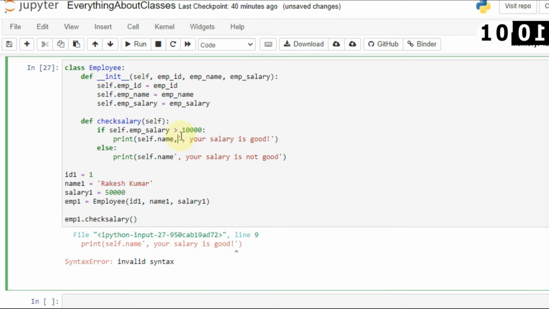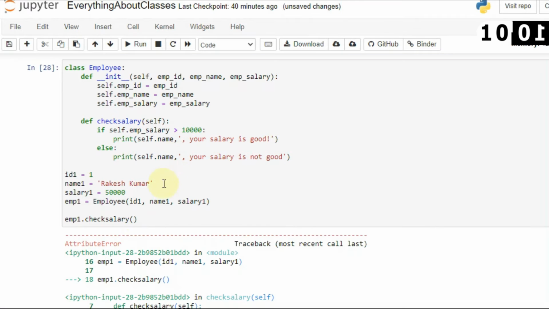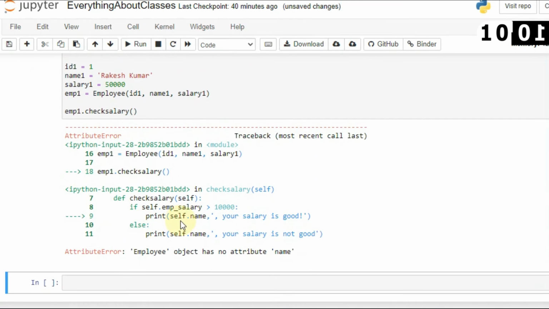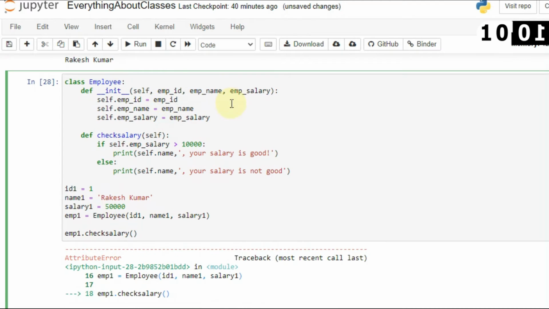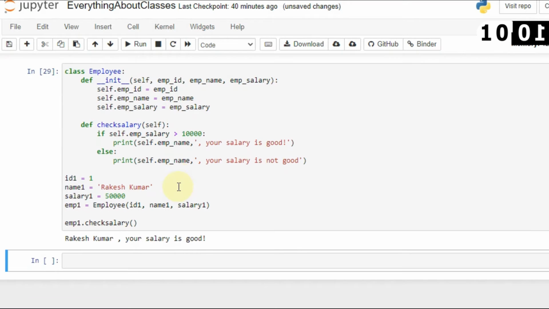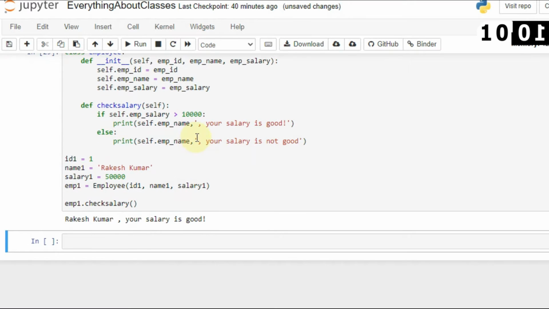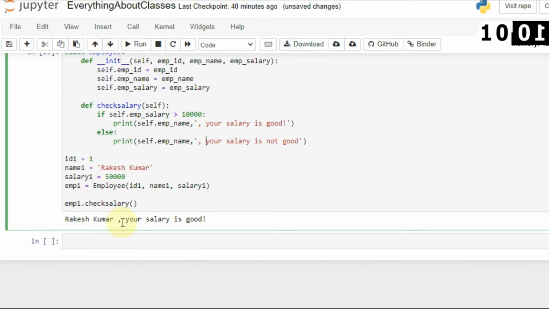I have not passed a comma here and here as well. Let's run this again, and attribute name. Oops, why am I using name? See, it is creating confusion, because I have always associated it with emp name, and here I have to use emp name. So you have to keep these things in mind while you create classes. So here you can see that Rakesh Kumar, your salary is not good.